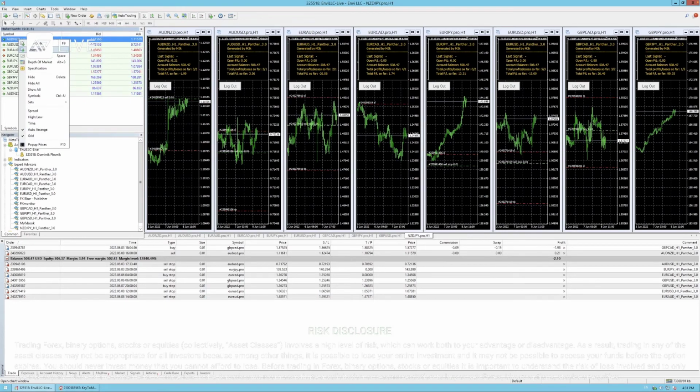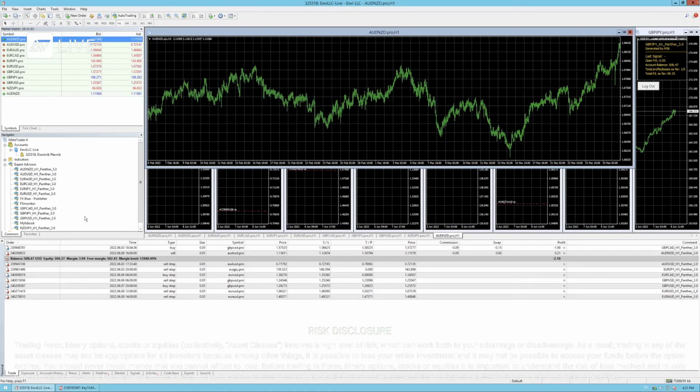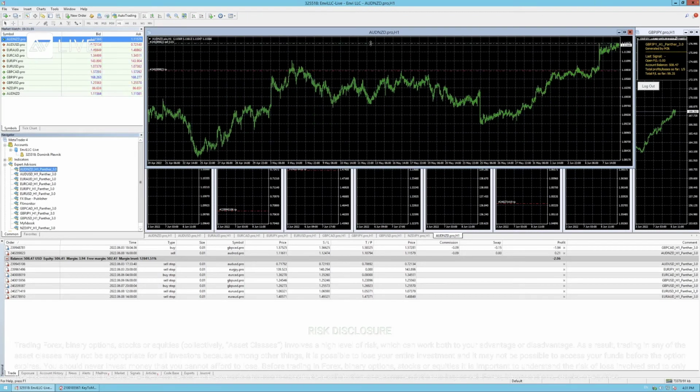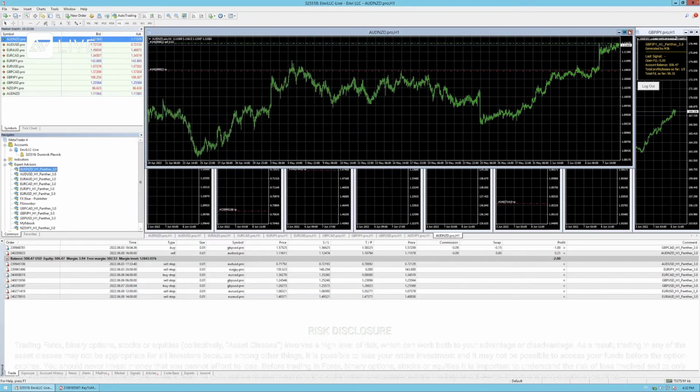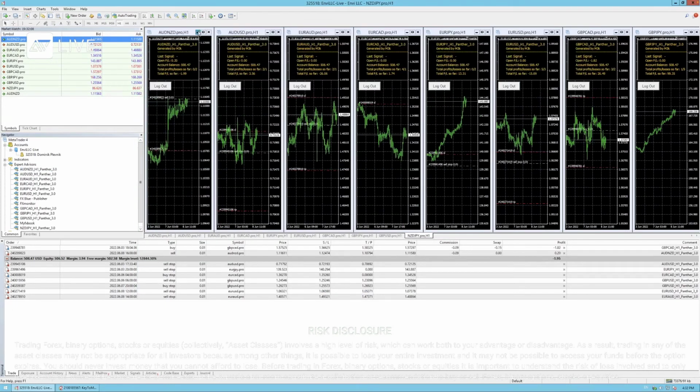Right click, press Chart Window, and then the only thing you have to do, you see here, it's already on H1, it always has to be on H1. If it's not on H1, you change it here, and then you drag Panther onto the chart AUDNZD. I will exit it now because I already have it on, and then you will actually see